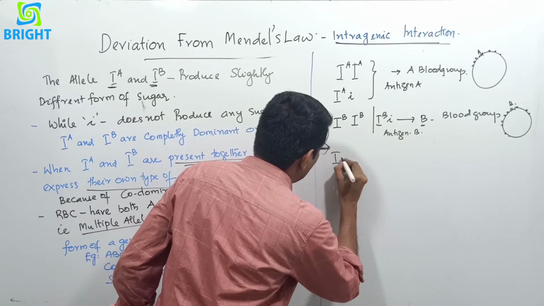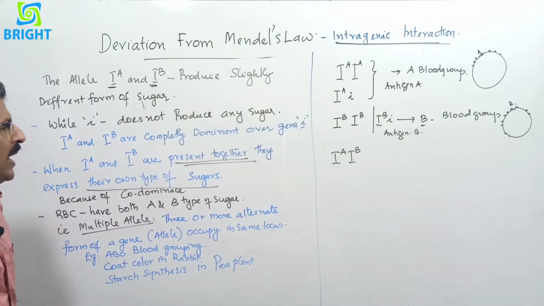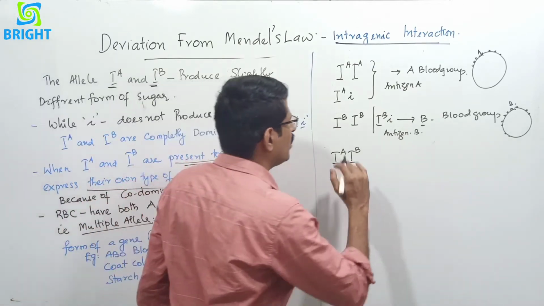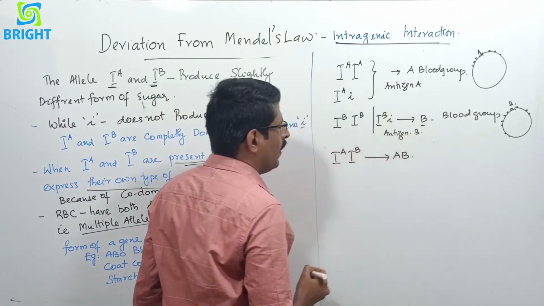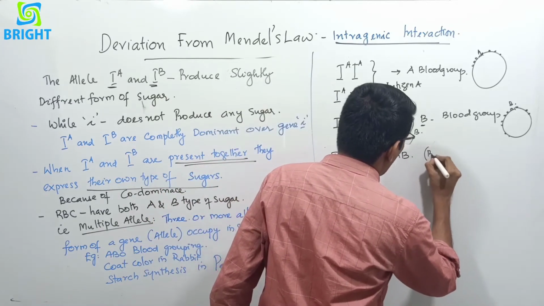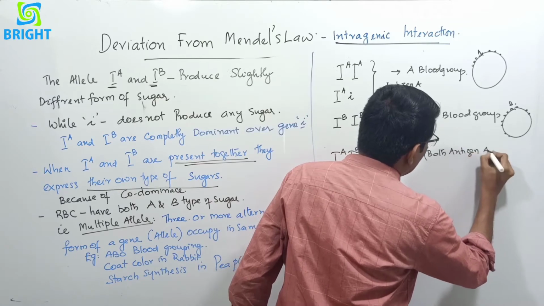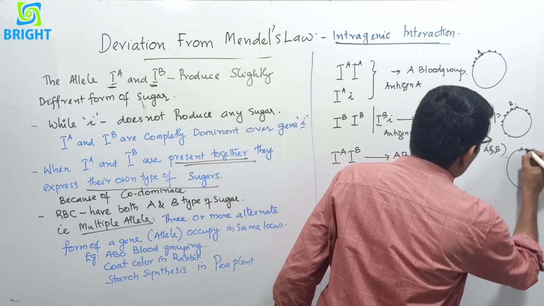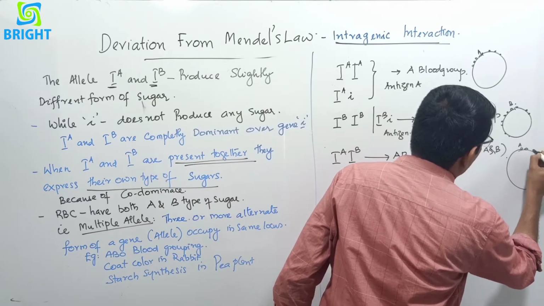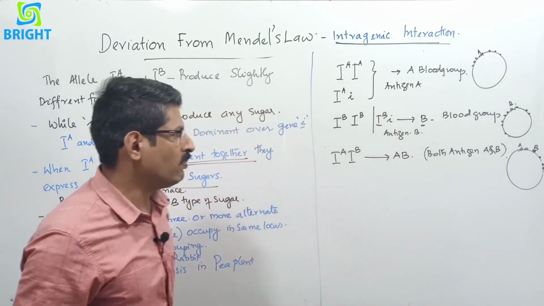So when IA IB is present, that is the only one genotype, they produce AB blood group because there is a presence of both antigen A and B. So on the surface there is a presence of A antigen and also B antigen on the plasma membrane.